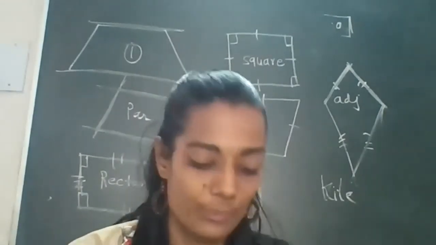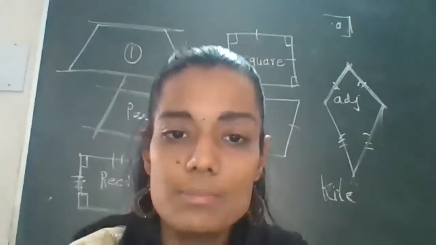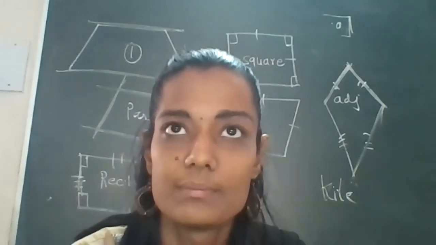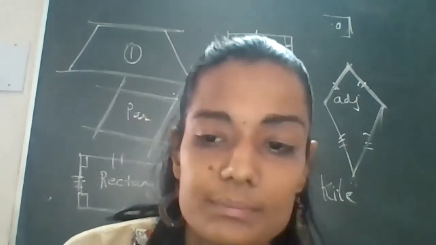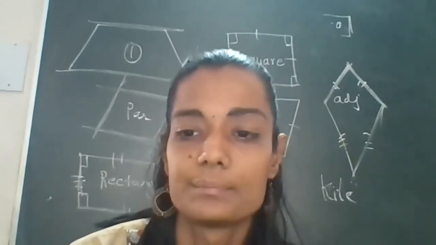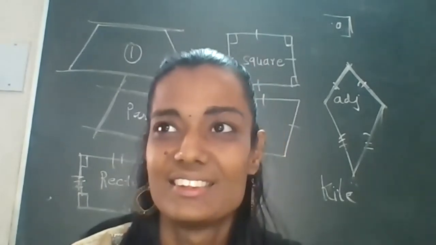Okay. So the first property is given on page number 138. Open the page number 138. Have you opened the page number 138? Yes, open it. 138.